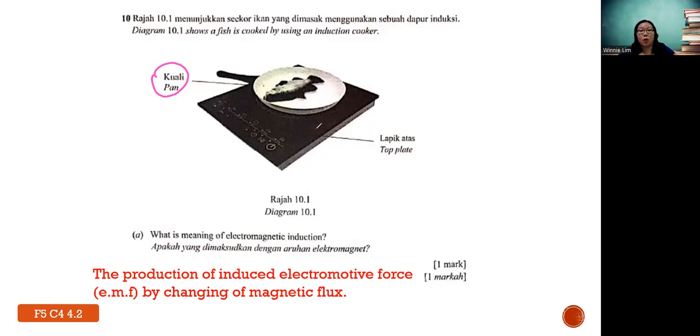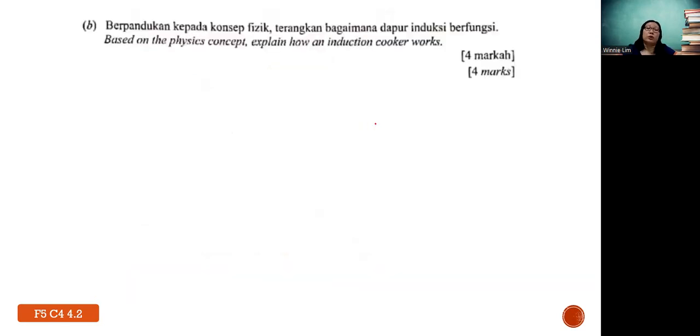Okay, so there is a coil inside the cooker, and it will produce magnetic flux. Then this will cause current to be induced in the pans, okay? And therefore you want more current to be produced, and this current, which we call eddy current, in the end changes to heat energy, and the heat is used to cook the food.